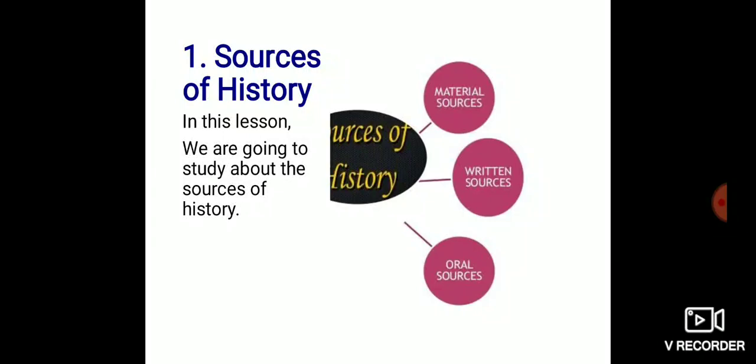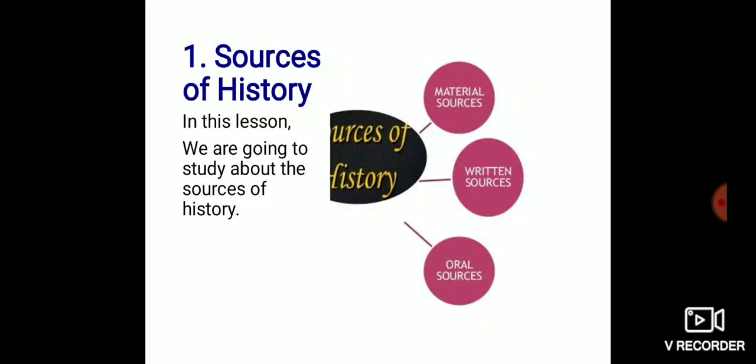So it is necessary to use the sources judiciously only after critical analysis. Before we confirm that these sources are authentic or genuine, we have to check the genuineness or authenticity of this source. It means we have to make a critical analysis of this source.